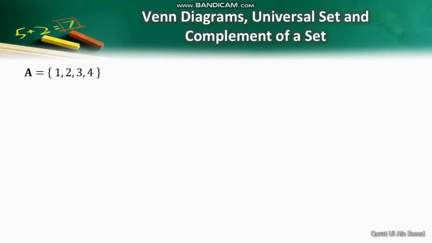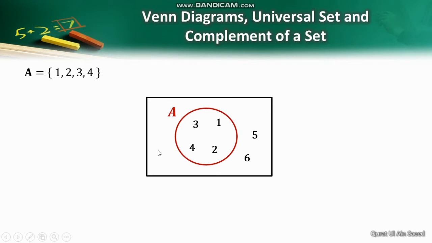For this, consider a set A with members 1, 2, 3 and 4. We can represent set A by a closed figure, a circle, and we'll write its elements inside the circle. Now let's write a few elements outside this circle and enclose them in a rectangle named as epsilon. Now there's something important happening here.